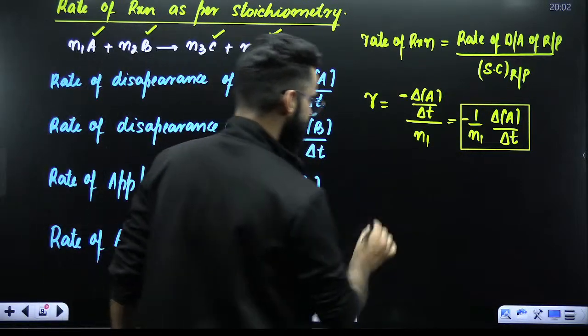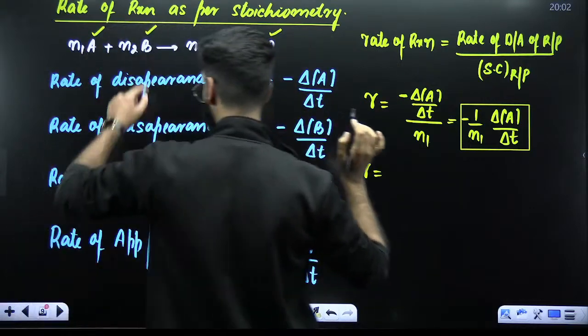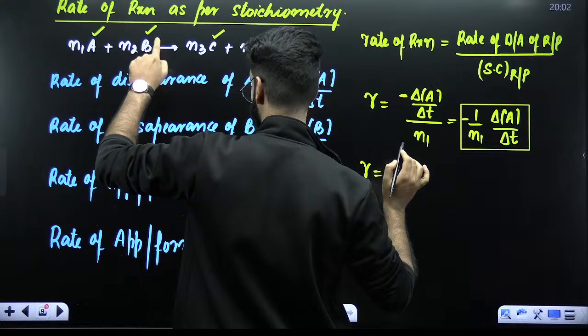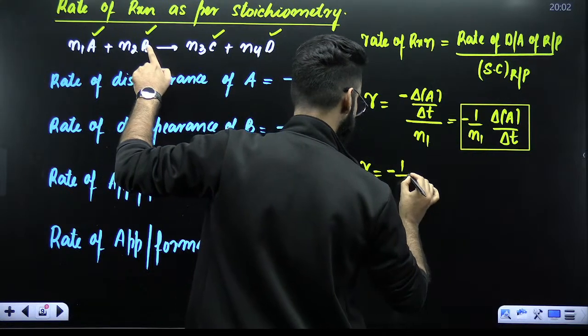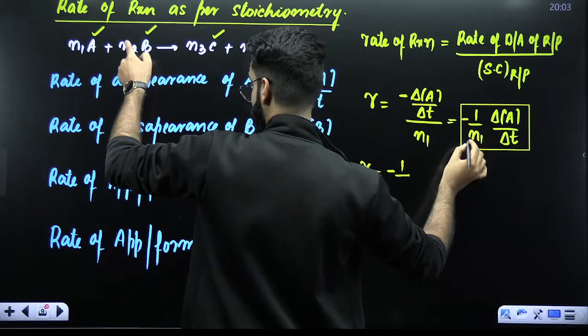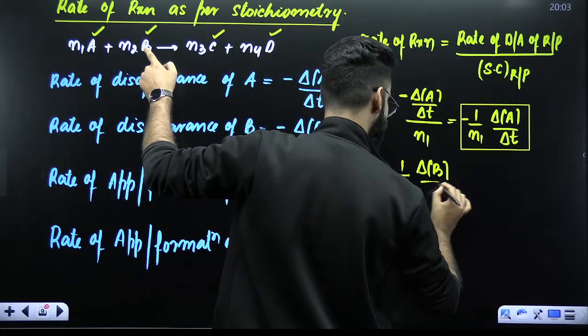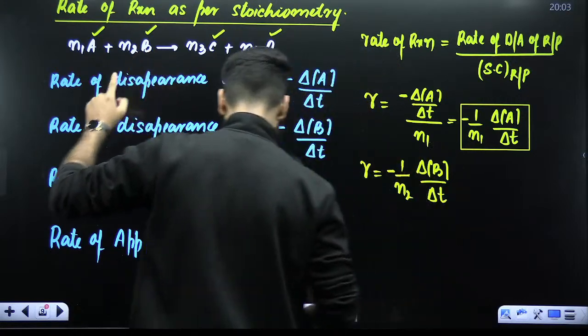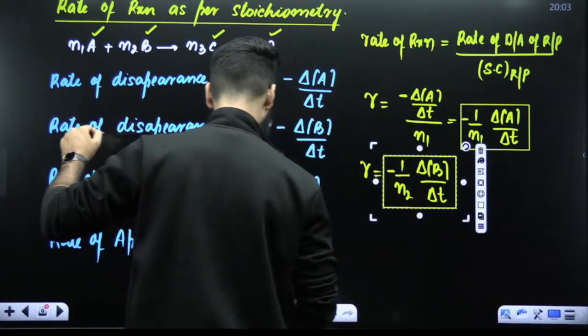Similarly, my dear students, we can calculate rate of reaction with respect to B as well. B is again the reactant, so you'll start with a minus sign. 1 upon, here it was N1, here it should be N2, change in the concentration of B divided by time interval delta T. This particular term again is giving me the rate of the reaction.